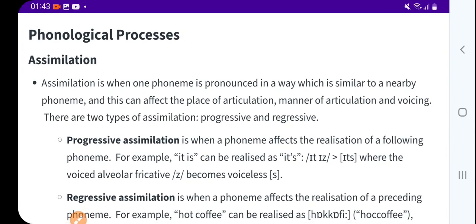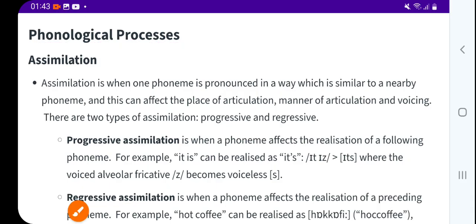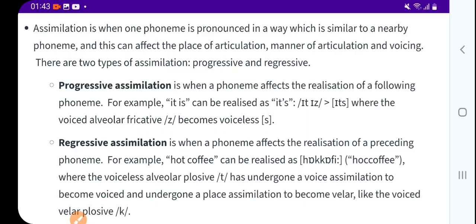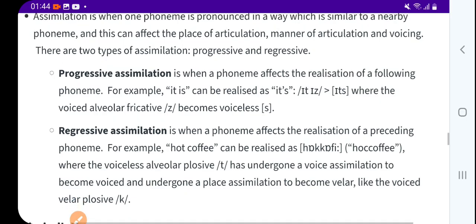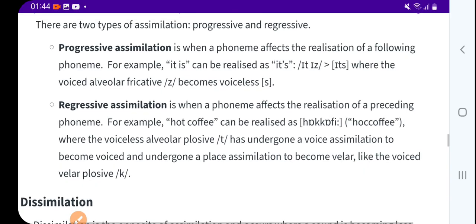Now, a very important part: phonological processes. First is assimilation. Assimilation is when one phoneme is pronounced in a way which is similar to a nearby phoneme, and this can affect the place of articulation, manner of articulation, and voicing. There are two types of assimilation: progressive and regressive.